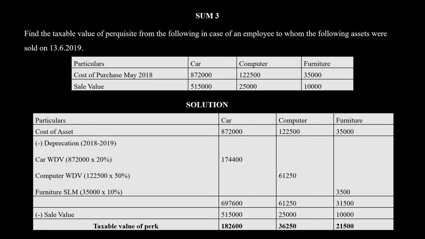You will get the value of perk as 1,82,600 for a car, 36,250 for computer and 21,500 for furniture. So if 3 different assets or more assets are given to you, based on whatever is their rule for each asset, you go ahead calculating the depreciation and calculating the taxable value of perk.